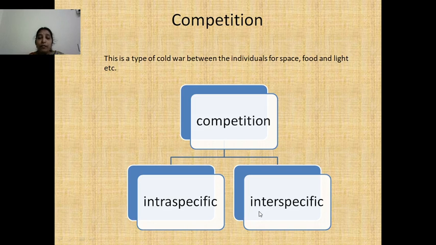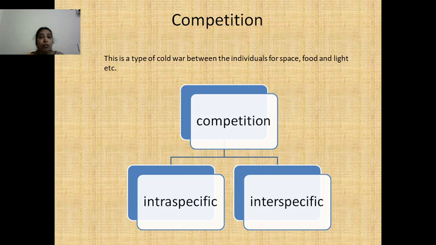In interspecific competition, the individuals of different species compete with each other either for food or for space or for some other requirements. So this is competition. So negative interactions here we have discussed are three types.